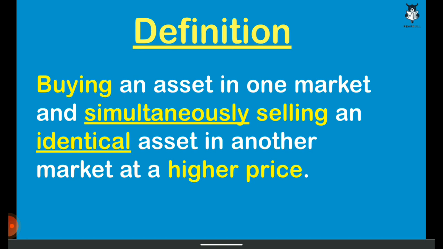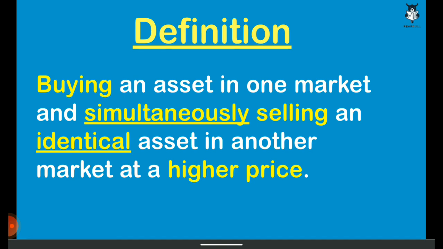Remember the catch, we are buying and selling identical assets. For example, if we are buying the shares of Nestle, then we are also selling the shares of Nestle. That is, the assets or the stocks are identical. The second catch is that we are buying and selling simultaneously. That is, there is no gap or time lag between buying and selling, because that would make it riskier. And arbitrage is essentially, as we will see, making risk-free profit.